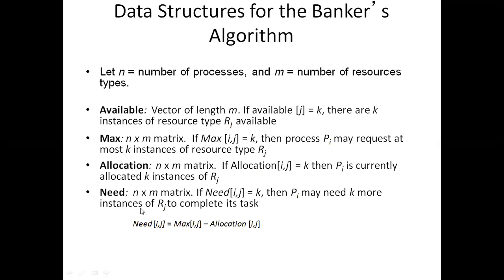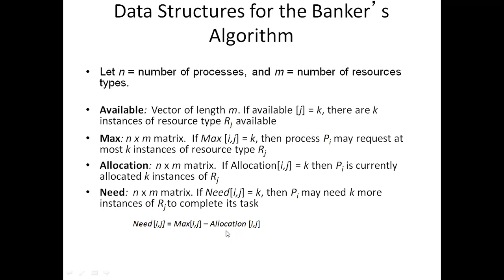For example, you require 10,000 rupees, but your friend says, I have only 6,000 rupees maximum. I can give you 6,000 right now, and later I will give you some other. So 10,000 minus 6,000, what is the need? Still you need 4,000. Maximum means the number of resources a process requested.